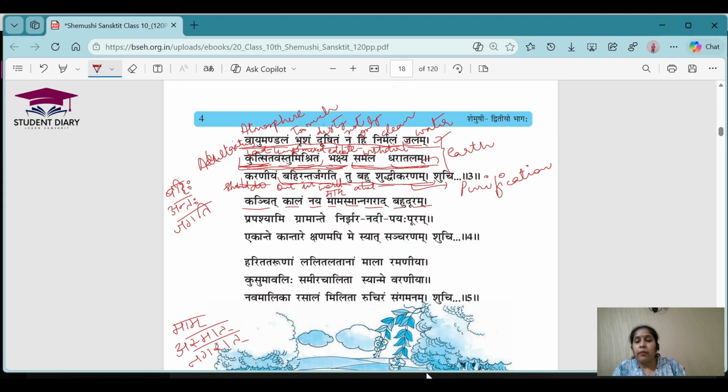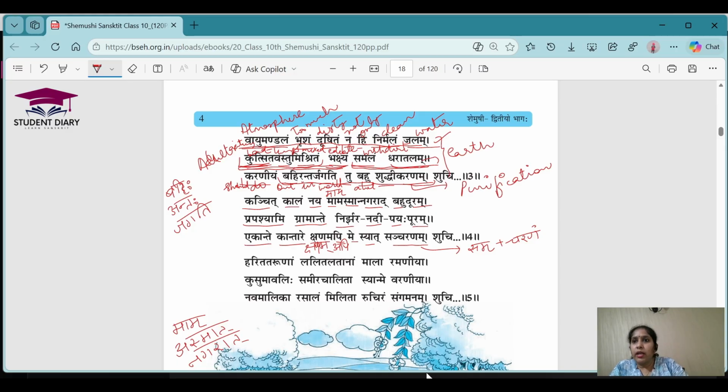Bahut duram prapashyami gramante nirjhar nadi payah puram ekante kantare shanam api. These are two words; this is not sandhi, this is sanyog. Shanam, and then api. Me syat sancharanam. Sancharanam is also made up of two words: sam charanam, if you do the sandhi. So I hope everyone has understood how to read it.